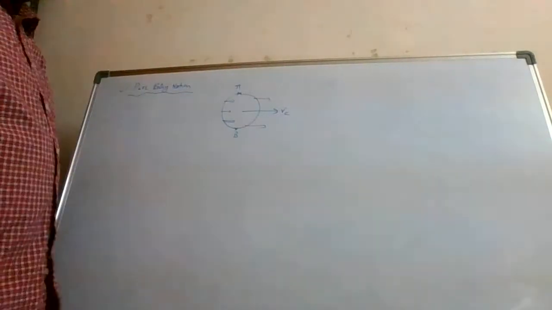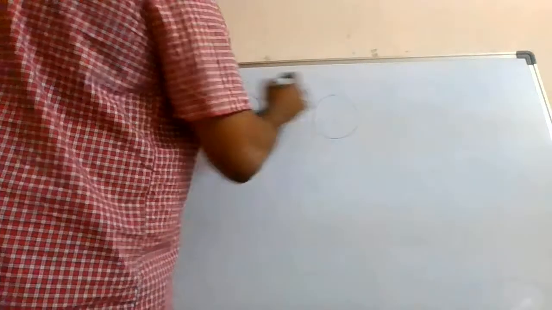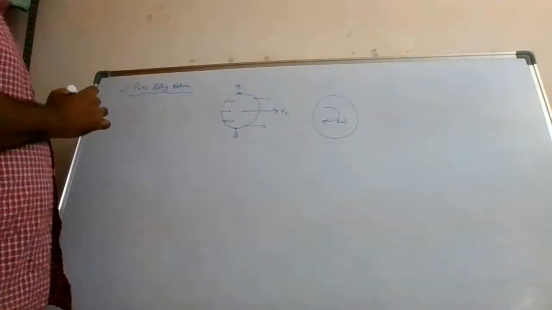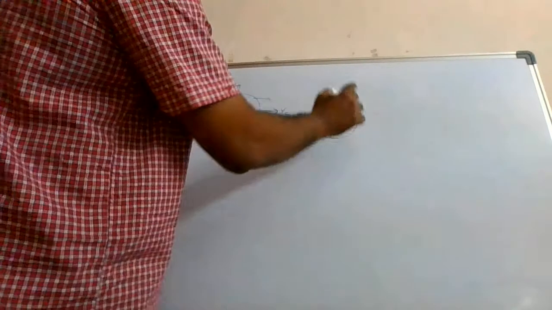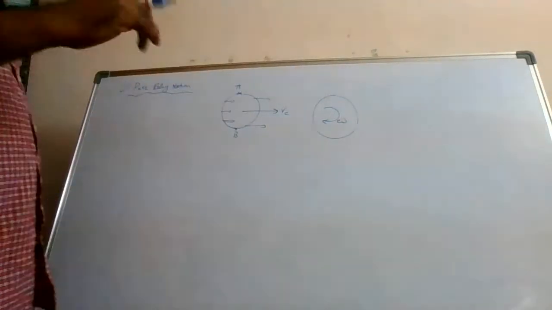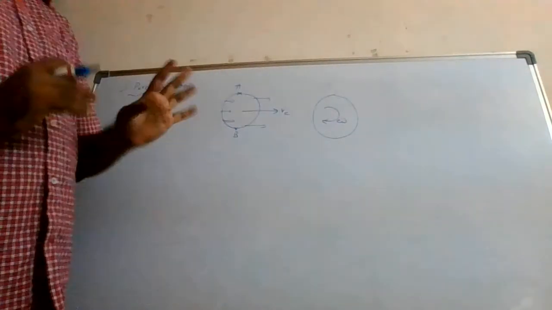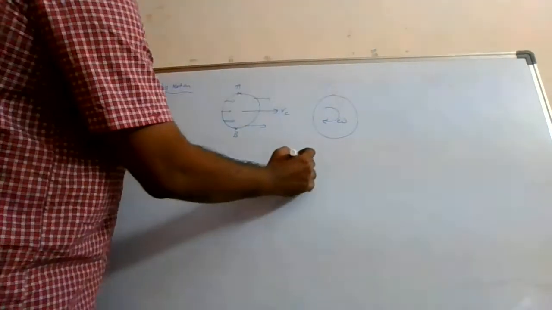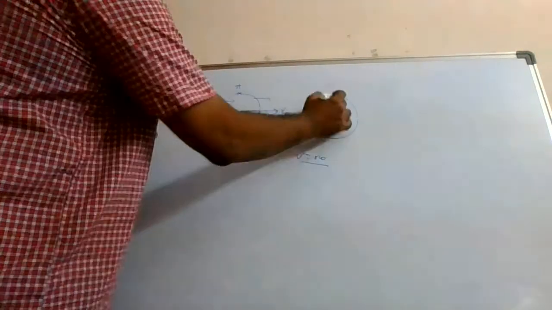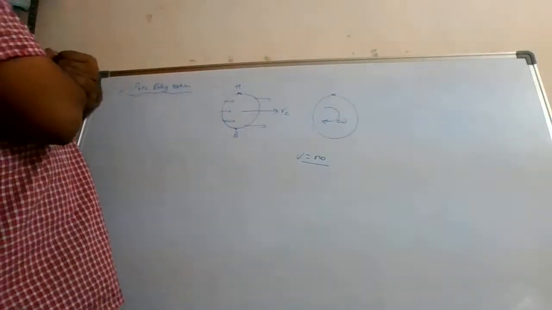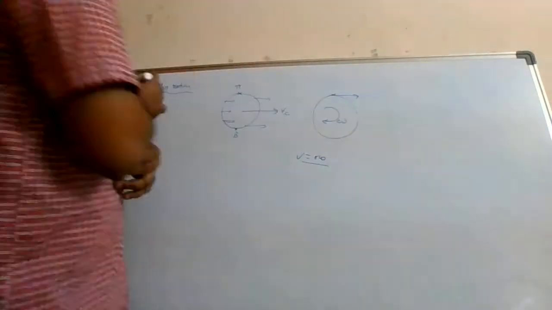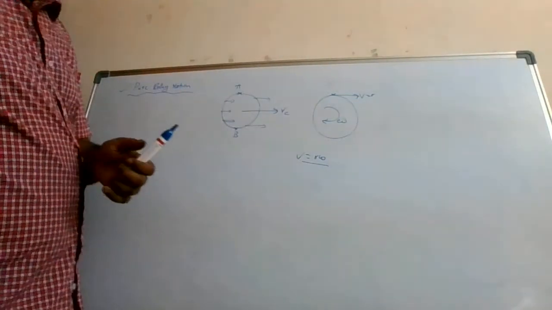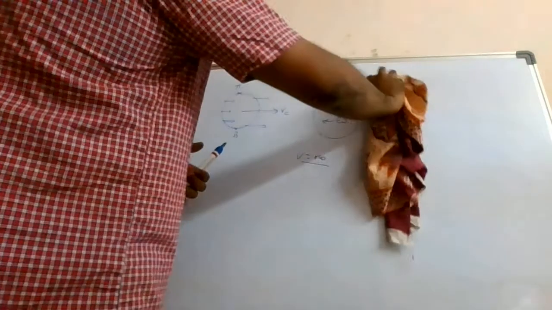In case of rotation, what happens? You have the same disk like this, and it is rotating with some angular speed. Now what is the meaning of this? All the particles about the axis of rotation are going with the same angular speed. Now here what happens? We have seen this expression that V is equal to R omega, isn't it? So if I want the speed over here, I need to draw the tangent like this. This is R omega speed. I will not write V here. I will write R omega.